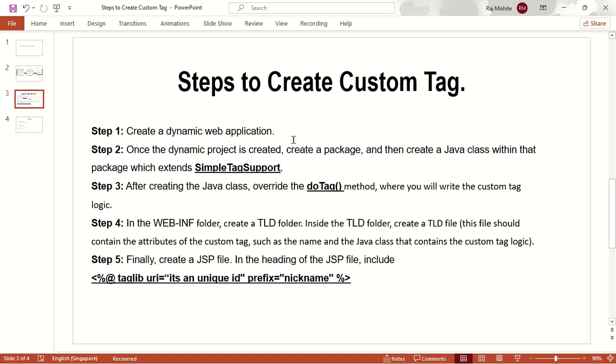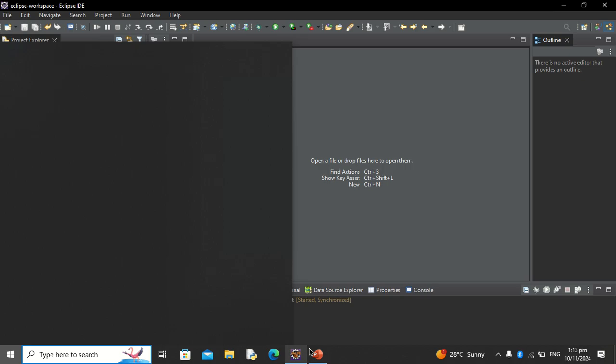Inside this application, we need to create one package, and in this package, we need to create our Java file, which will extend SimpleTagSupport and override the doTag method. Then we need to create one TLD file inside the WEB-INF folder, and at last we will create one JSP file, which will simply display the custom tag content on our web page. Okay. Now we'll see one real example.